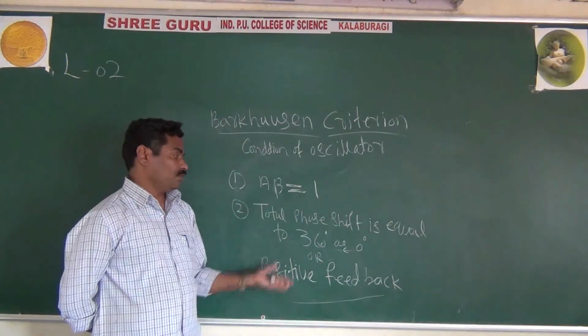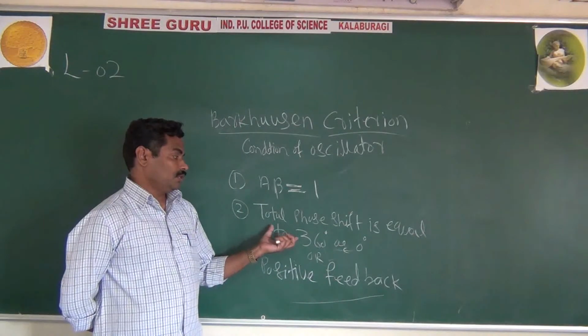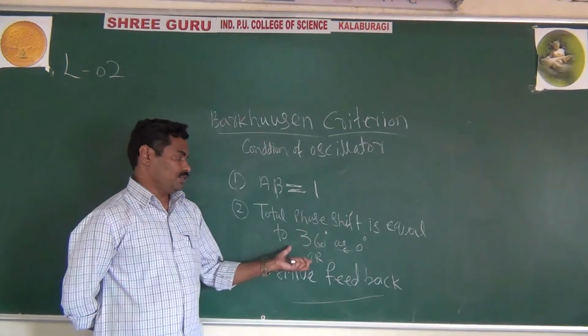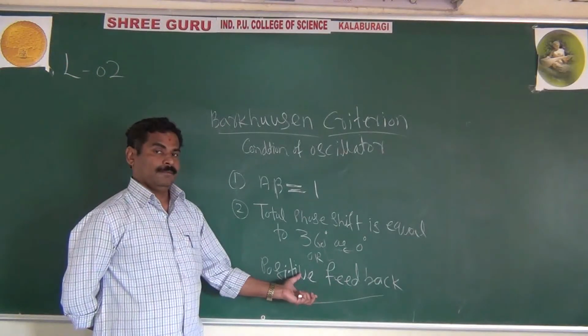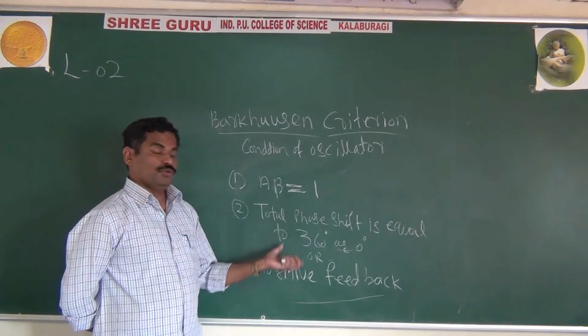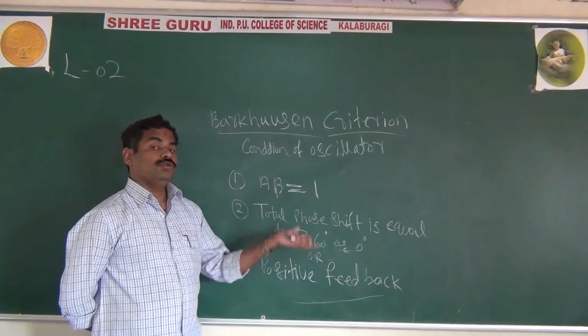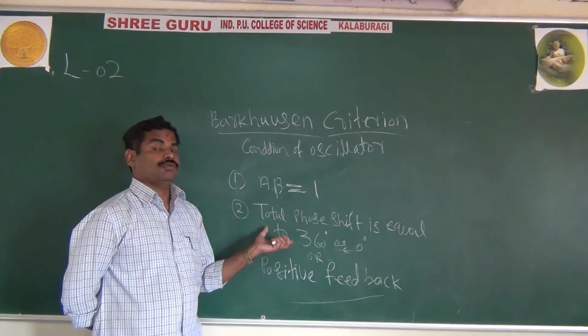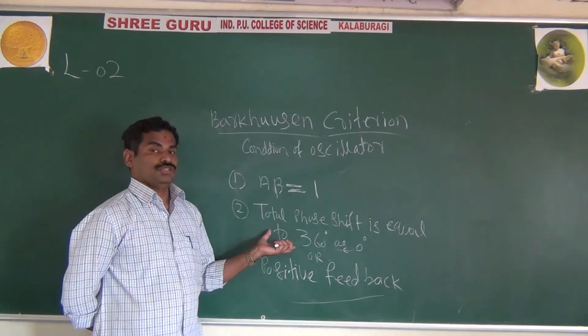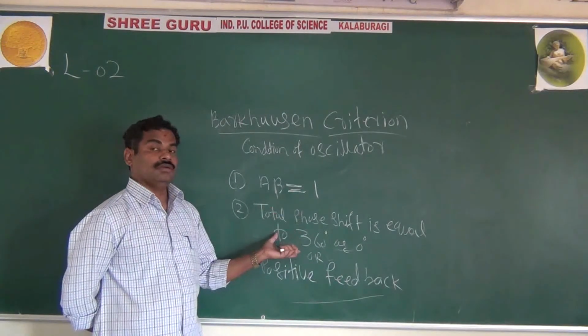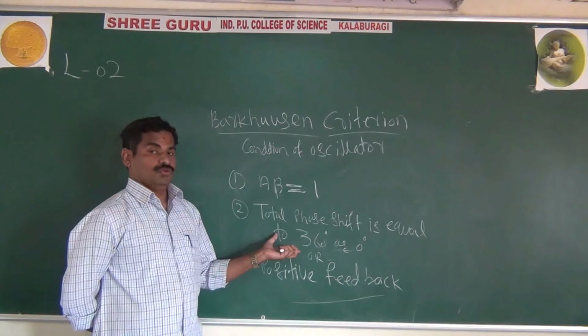And the second condition: in an oscillator we want the total phase shift to be 360 degree, or we want positive feedback. If these two conditions are satisfied, then only your oscillator starts working, generates the oscillations, and gives the output voltage.